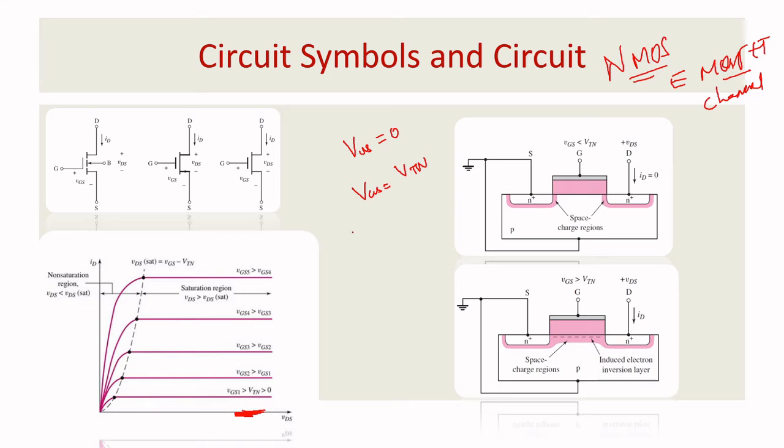What do you mean by threshold? See, this is VGS you take, this is ID you take. At the threshold only, current will start to rise, when VGS equals VTN. What do you mean by threshold actually? It is the voltage needed to create the channel. The channel is a medium to send electrons, and through that channel only the electrons will be driven based on the charge given at the drain.